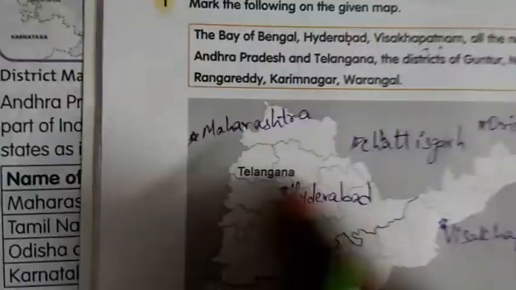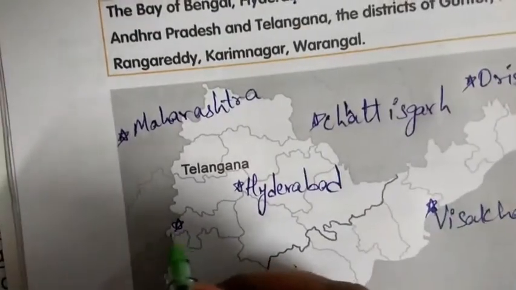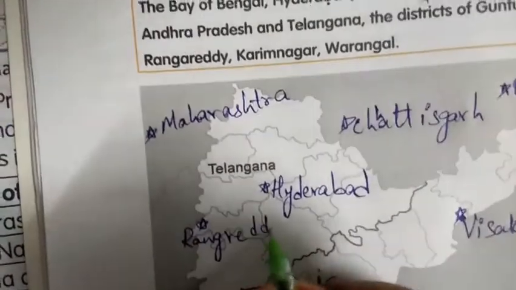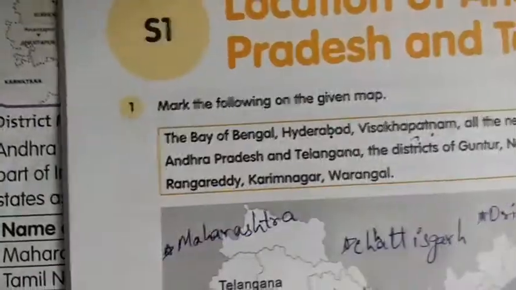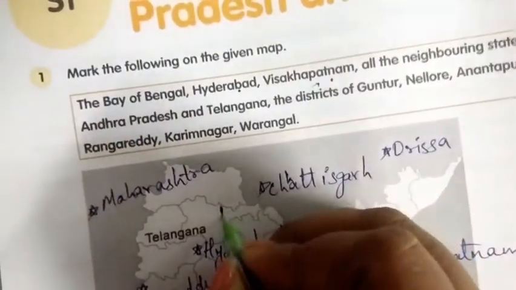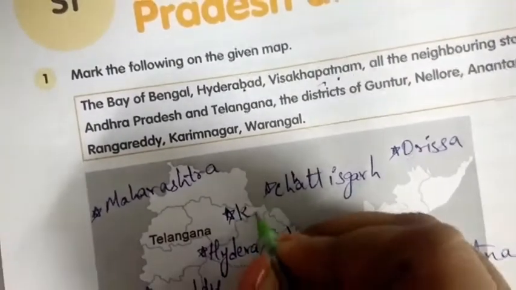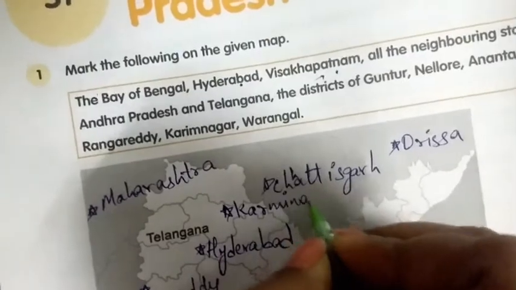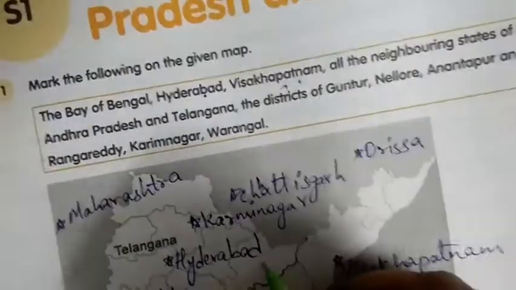Where is that? It is in Telangana. So we will do it, children. Okay. Here Rangareddy. And next what we have? Karimnagar. Here we have Karimnagar. And next what we have?